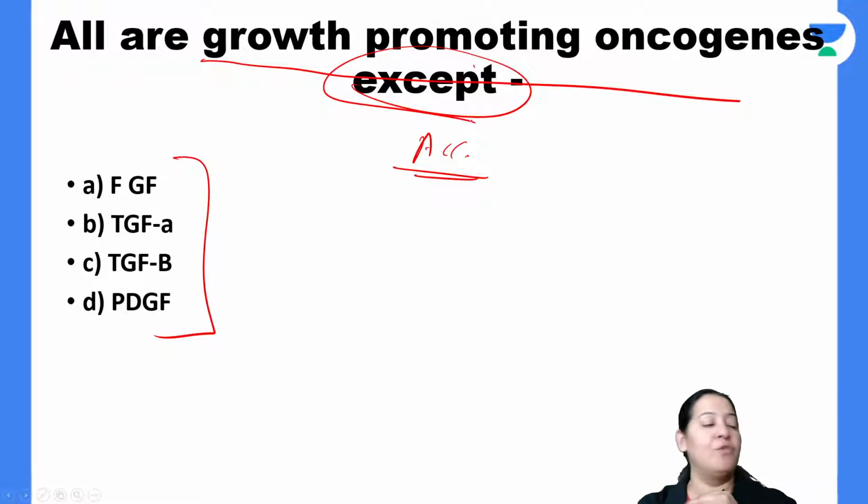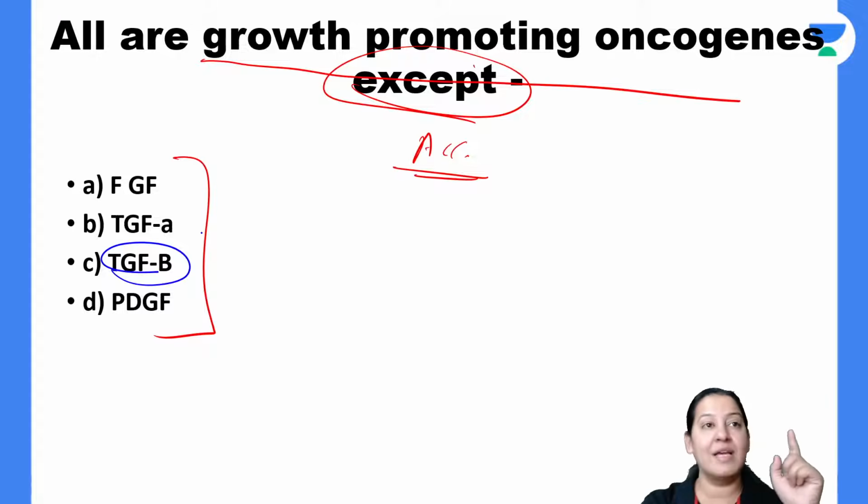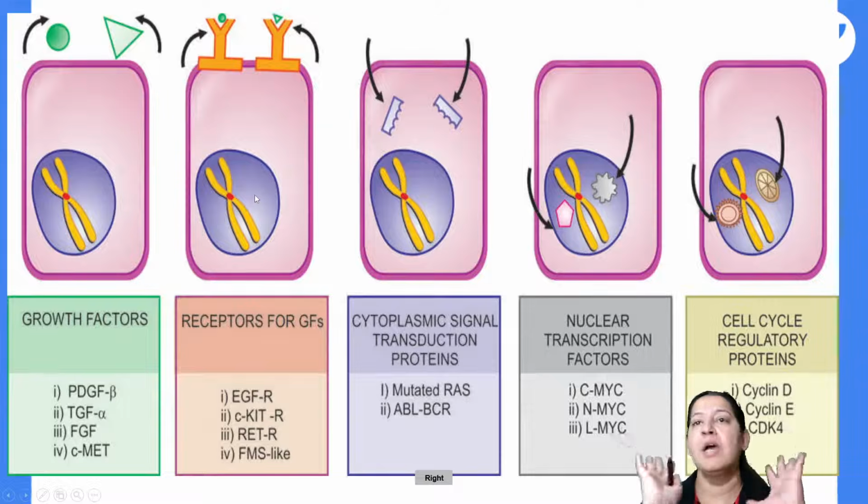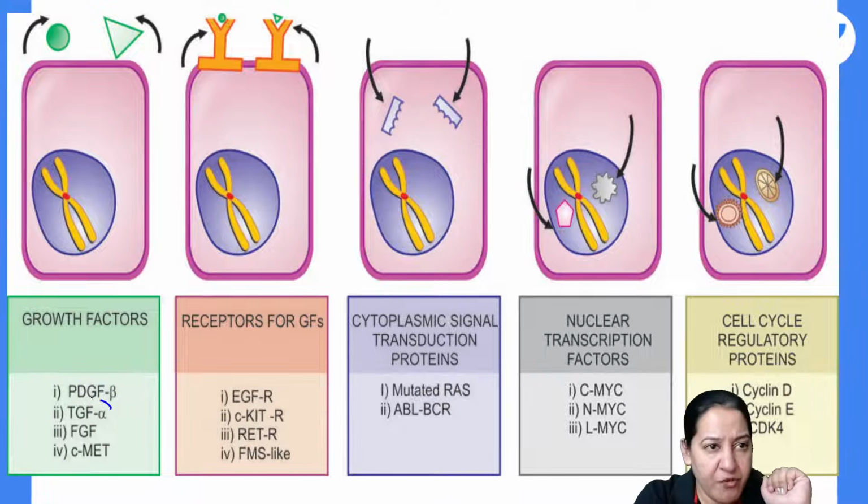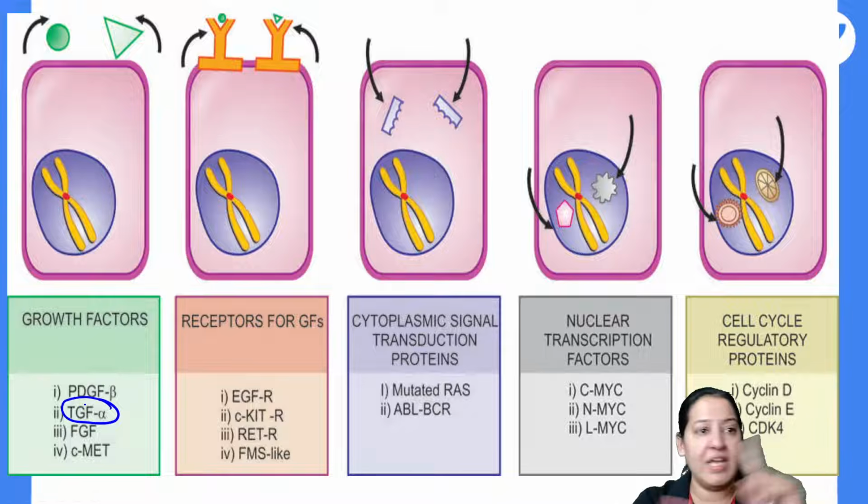I guess you will not be able to do this question if you don't know the classification properly. So in the classification, what was not there? I'm asking you. Yes, Z, you are right. So in the classification, TNF beta is not there. The rest: TNF alpha is there, PDGF is there, and FGF is there. I will show you the classification. See the classification. In this classification, if you mind, it is TNF alpha. It is not TNF beta.